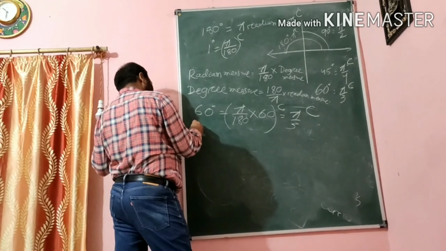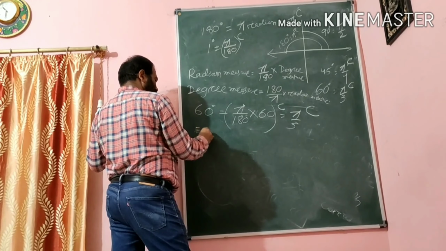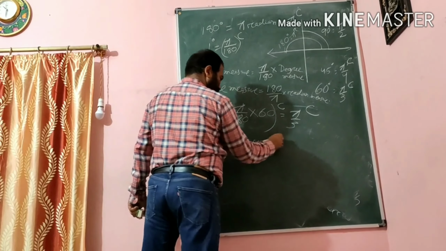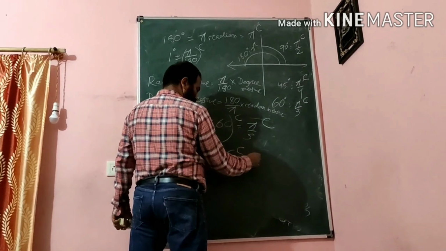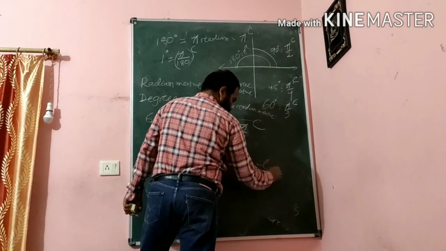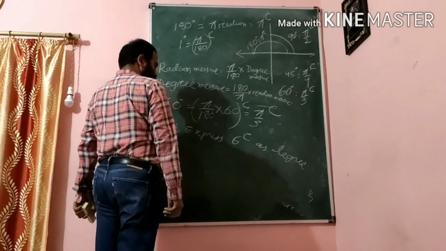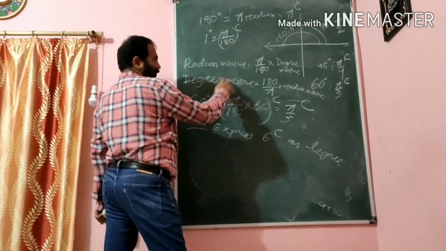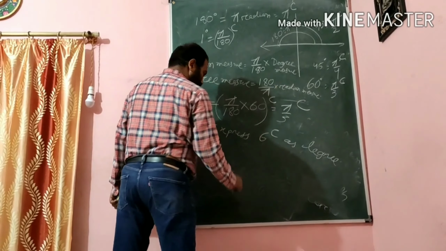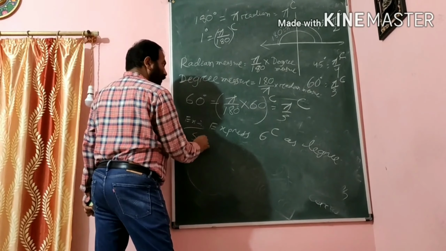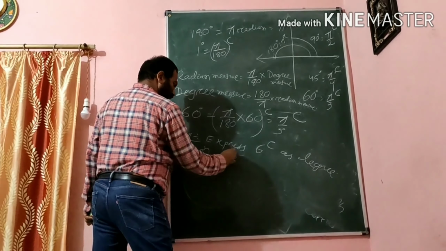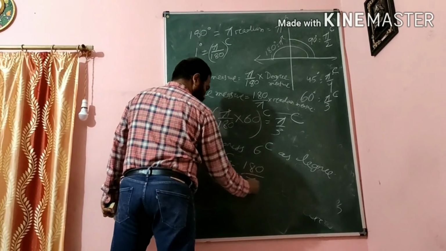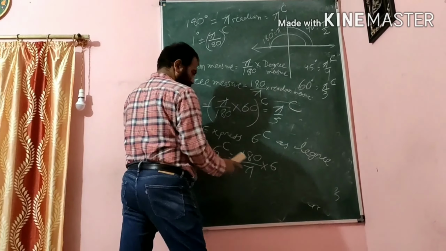Suppose a final example I want to express: express 6 radian as a degree. The degree we have to write. So how can I write? Degree measure equals 180 by pi into 6. So I can write the solution: 6 radian equals 180 by pi into 6.